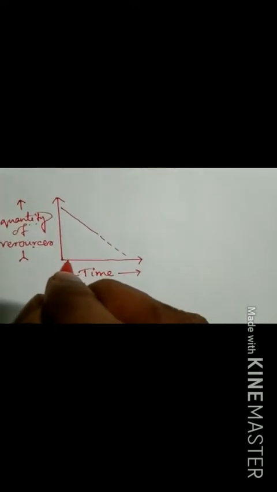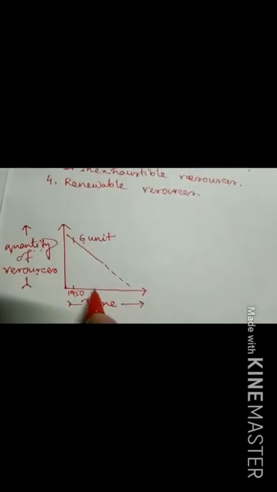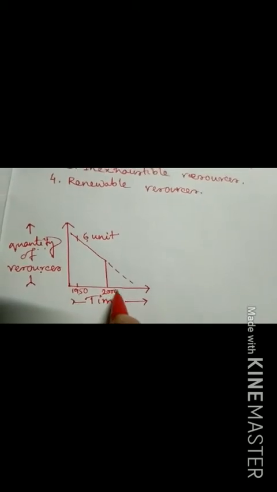Like as an example, if you think in such a way, maybe in the 1950s, any kind of exhaustible resource present in the world was 6 units. Clear? That means the quantity of the resource may be present such as 6 units. Continuously time passes to the period of 2000.